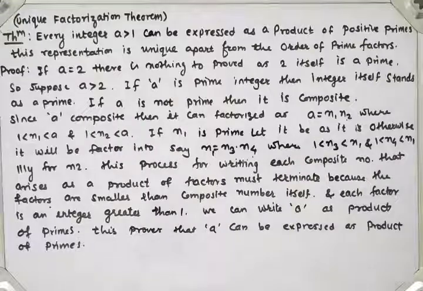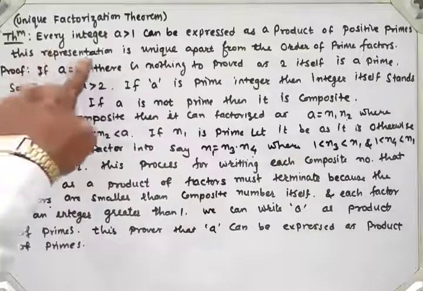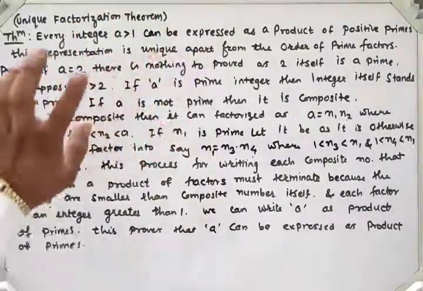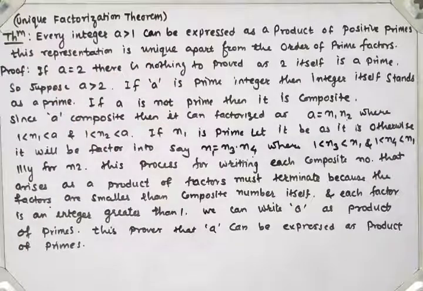Now for the second part, we have to prove that this prime factorization is unique. So let's see the second part.